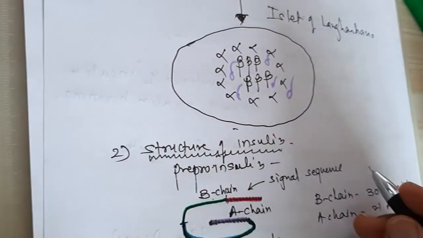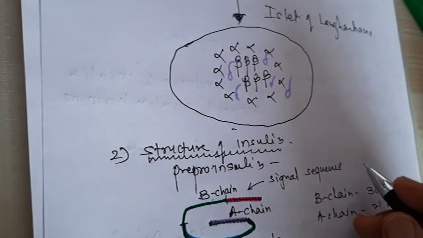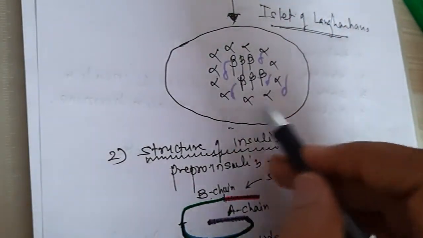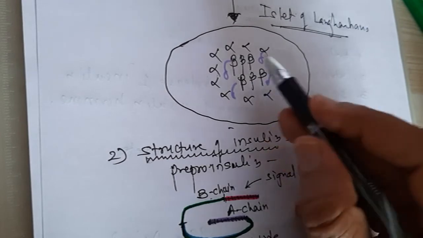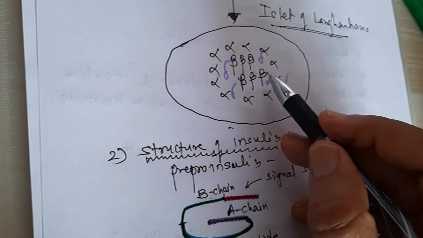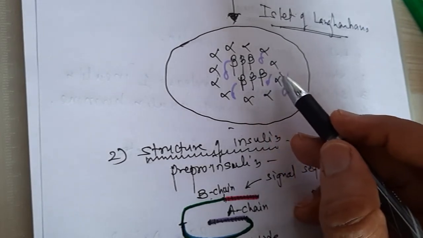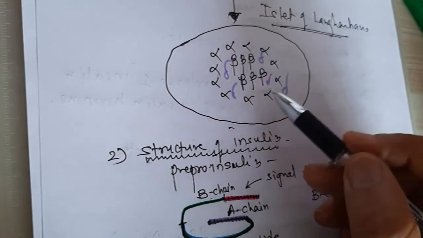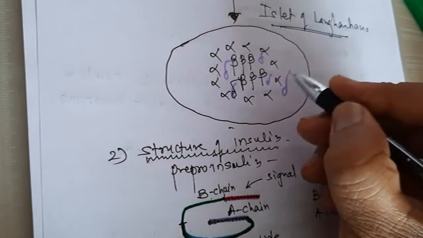Then we studied the position of these cells in the islets of Langerhans. The beta cells are at the center and are most abundant, 66% as I told you, then the alpha cells at the periphery, and the scattered ones are the delta cells.